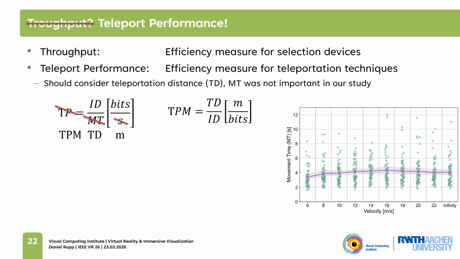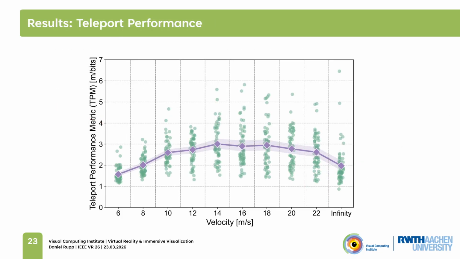Here we plotted this teleport performance metric, which is given in meters per bit. We can see that the highest value is achieved at 14 meters per second, which indicates that for every index of difficulty we risk during selection, we can teleport 3 meters wide.